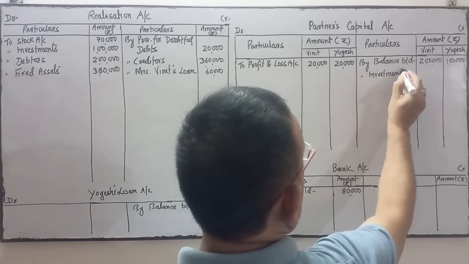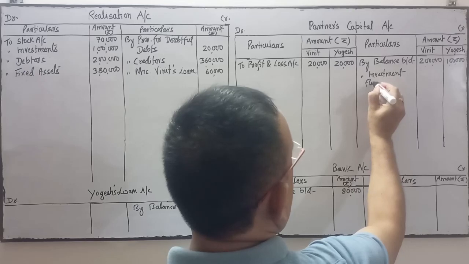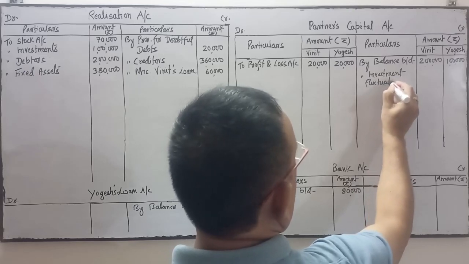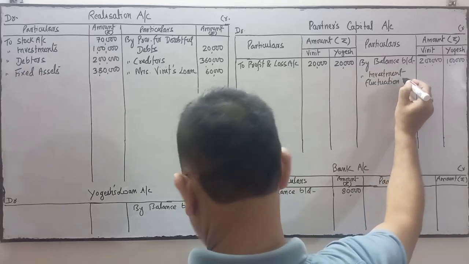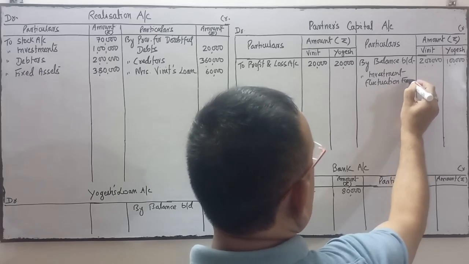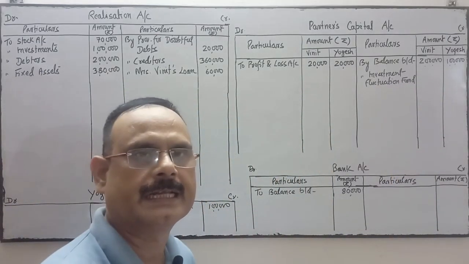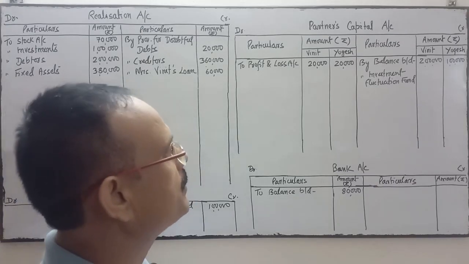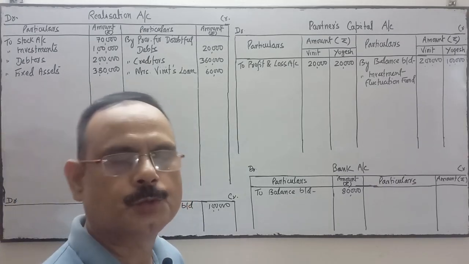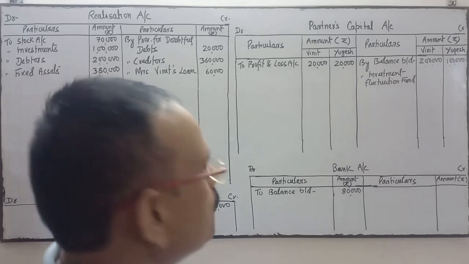Investment fluctuation fund. Okay, this will be transferred and this amount will be transferred in their profit sharing ratio. So again this amount will be transferred in the ratio of 1:1 because the deed is silent over here.